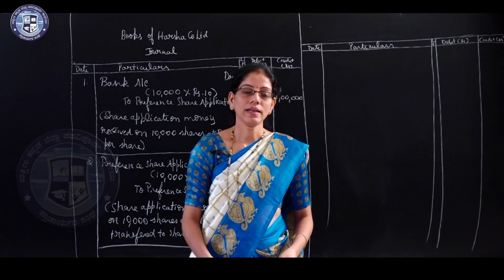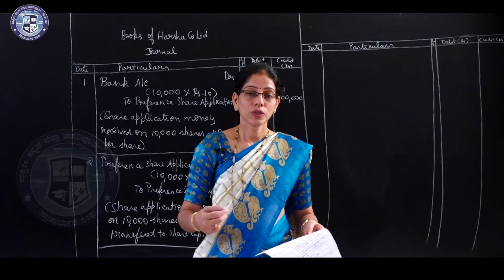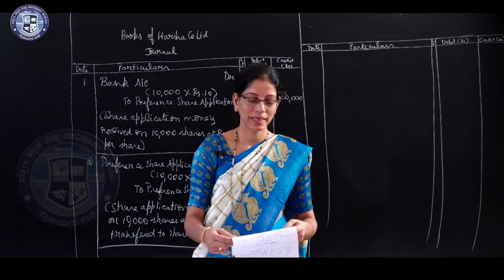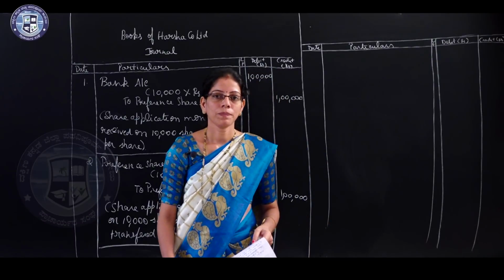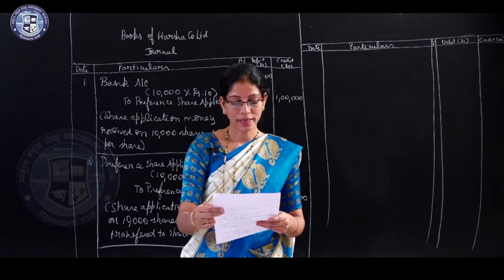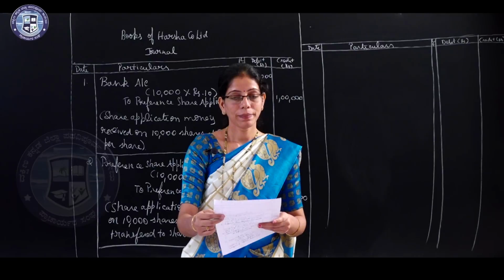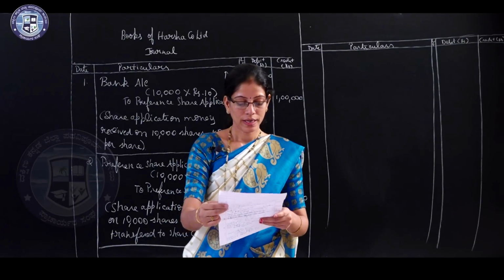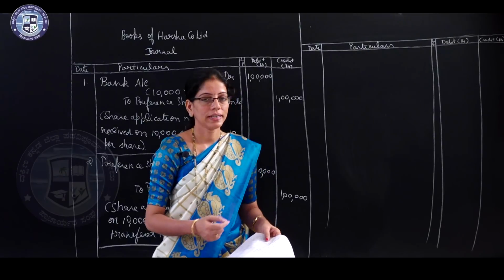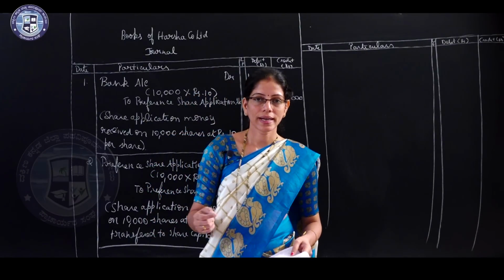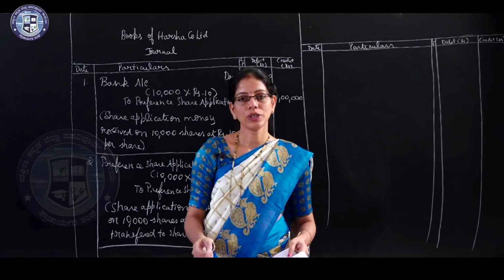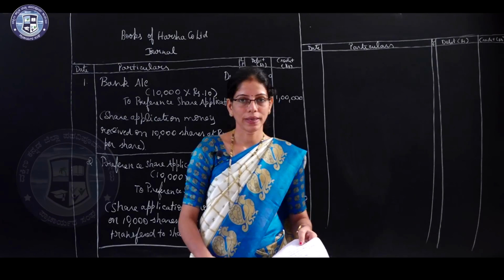Now the third entry for showing allotment money due along with premium. Here in this question, allotment money 45 and premium value rupees 5. For showing this entry, the journal entry will be preference share allotment account debtor to preference share capital account, to securities premium account.